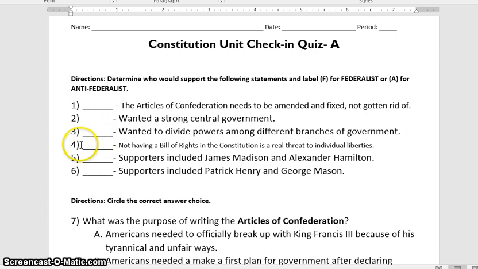Number 4. Not having a Bill of Rights in the Constitution is a real threat to individual liberties. So these people wanted a Bill of Rights. Is that the Federalists or Anti-Federalists?